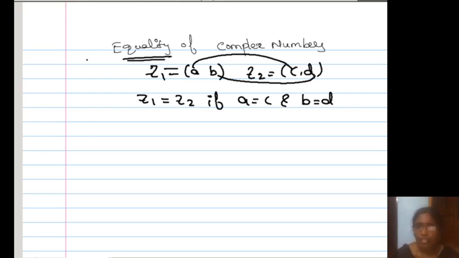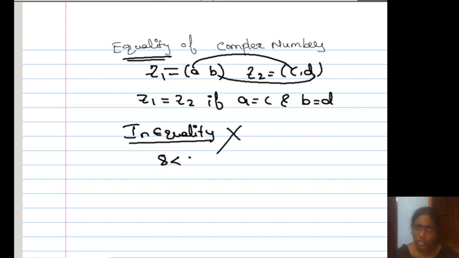Next, what about inequality? Is it possible in complex numbers? No. Why? In the real numbers, inequality is possible. For example, 8 is less than 9, or 2 is less than 4. You can compare in the real numbers.